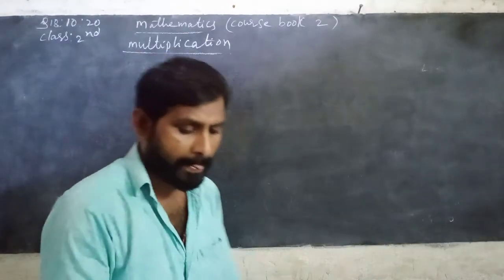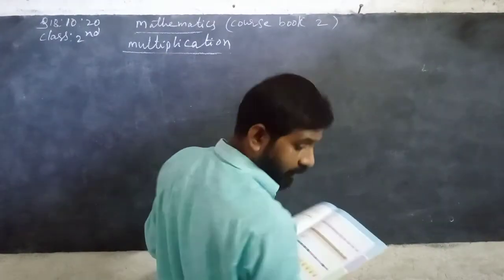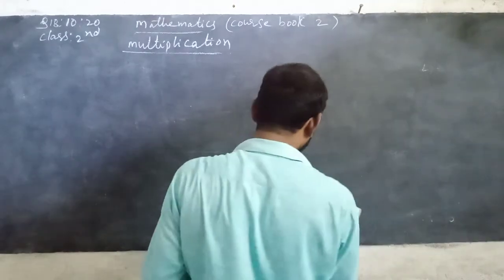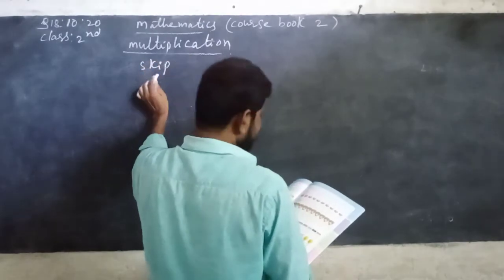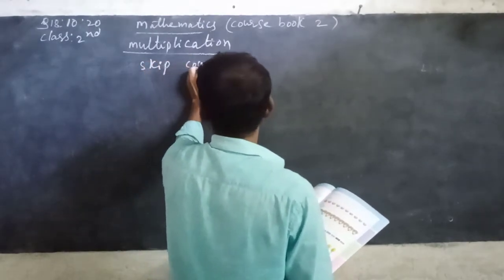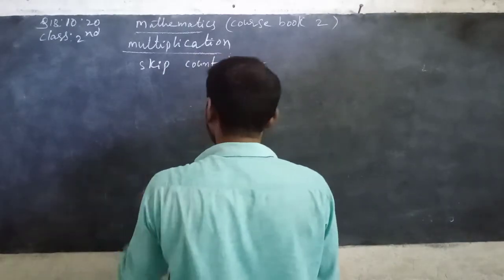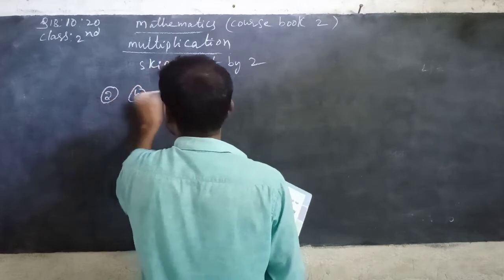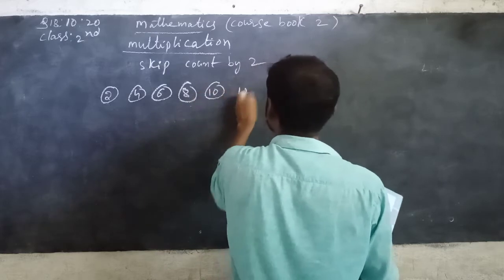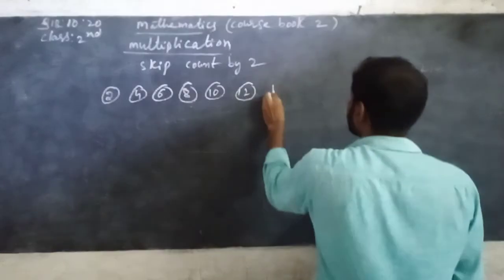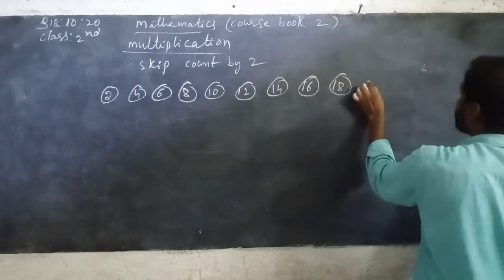See here, this is skip count by 2. 2, 4, 6, 8, 10, 12, 14, 16, 18, 20, beta.